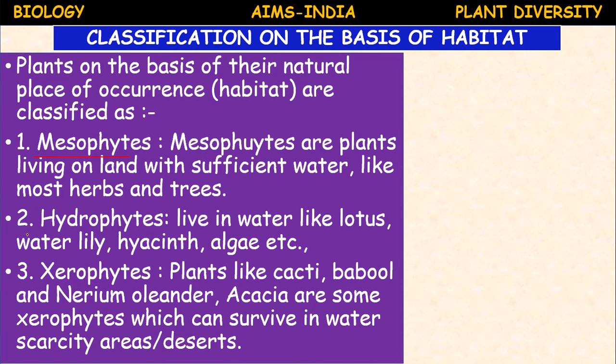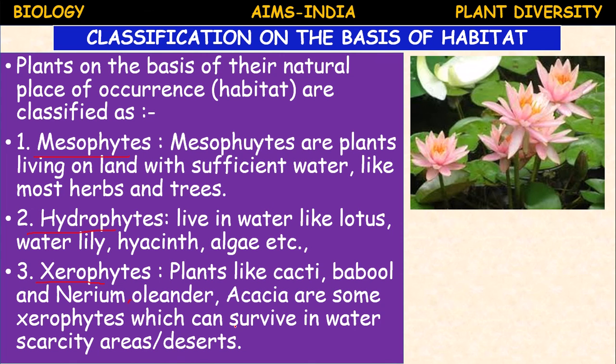Next, hydrophytes. Hydrophytes are the plants which live in water, aquatic habitat. Example, lotus, water lily, water hyacinth, algae, etc. Then xerophytes. Cacti, babul plant, nerium, oleander, and acacia are some of the xerophytes which can survive in water scarcity areas, that is deserts.